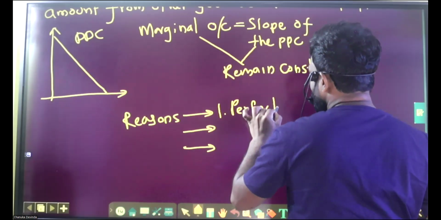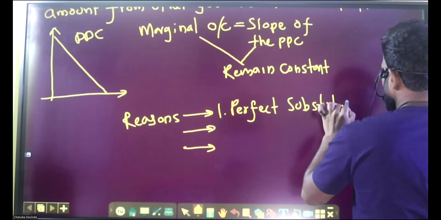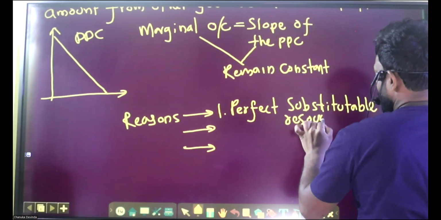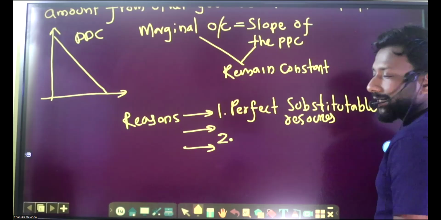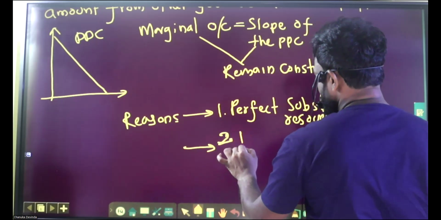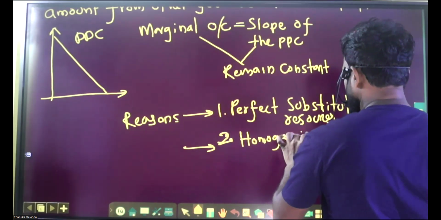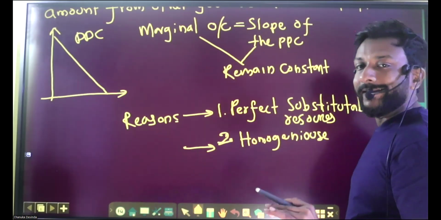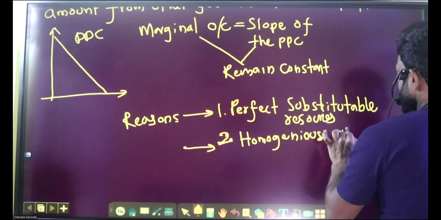Second, homogeneous resources. Homogeneous means identical, perfectly ideal. Here the resources are perfectly substitutable and ideal.